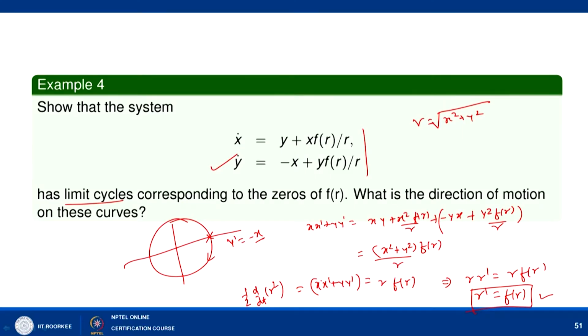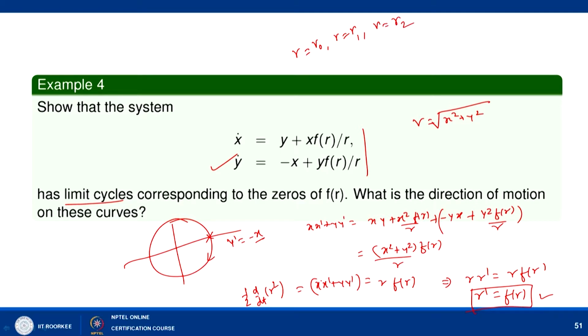So we have seen here that r dash equal to f(r), and we can also check the direction of these orbits. So the zeros of f(r) will give you the critical points of r dash, that is, r equal to r naught, r equal to r 1, r equal to r 2.